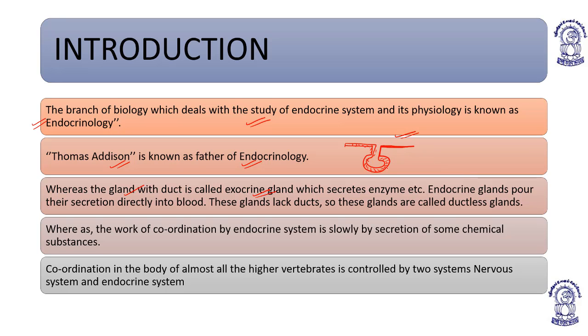So they have a duct. These are glandular cells, and because of this duct, they pour their secretion to the adjacent cells. So the effect of exocrine glands is a local effect.